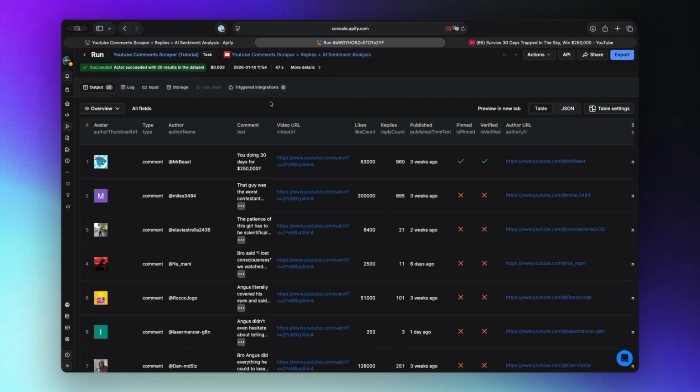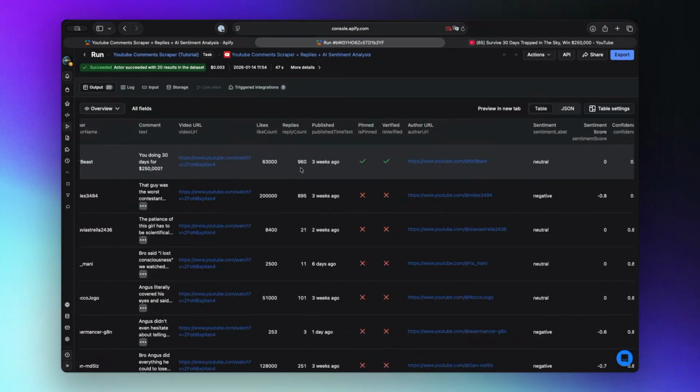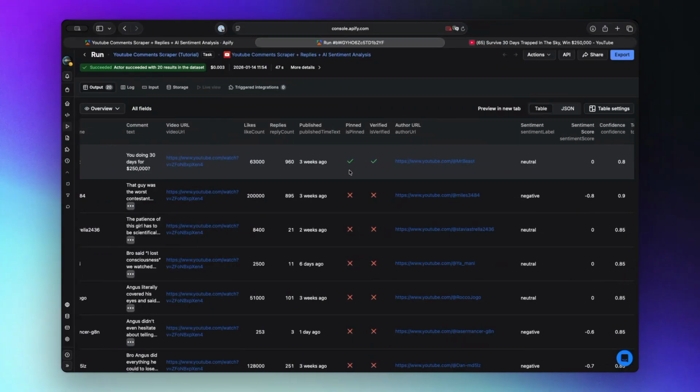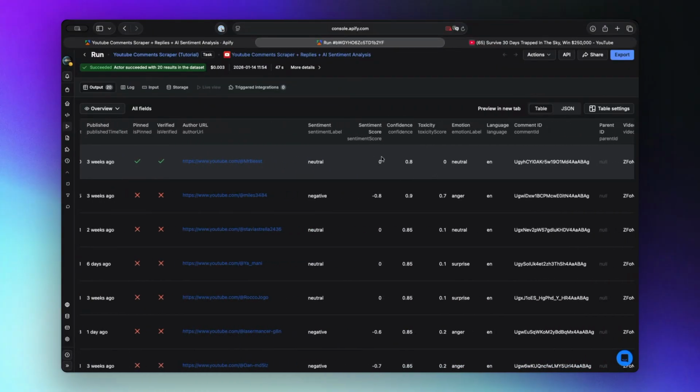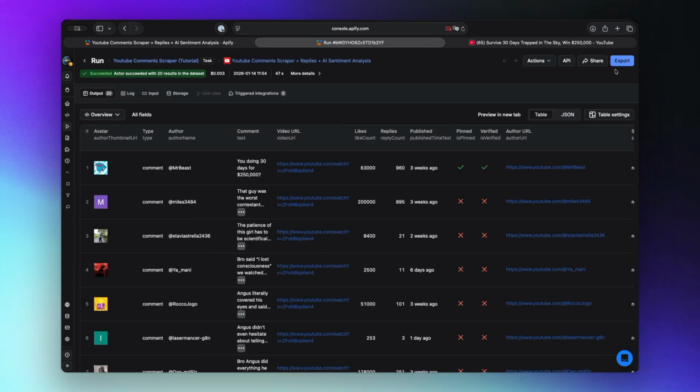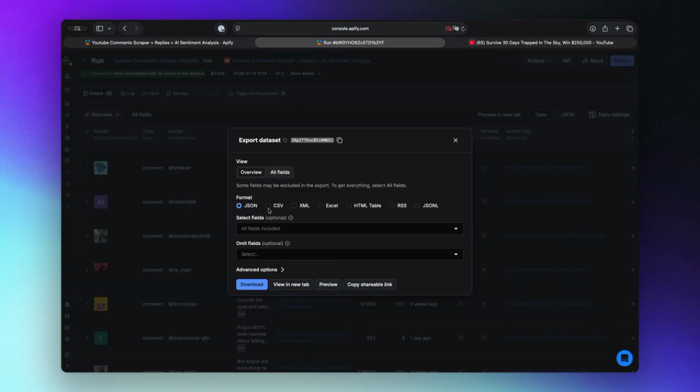Once the run finishes, you'll get this clean dataset. Each row is a comment, and it includes the comment or reply ID, video reference, author name and verification status, like counts and reply counts, and the sentiment analysis. You can also download the data as a JSON, CSV, or Excel file.